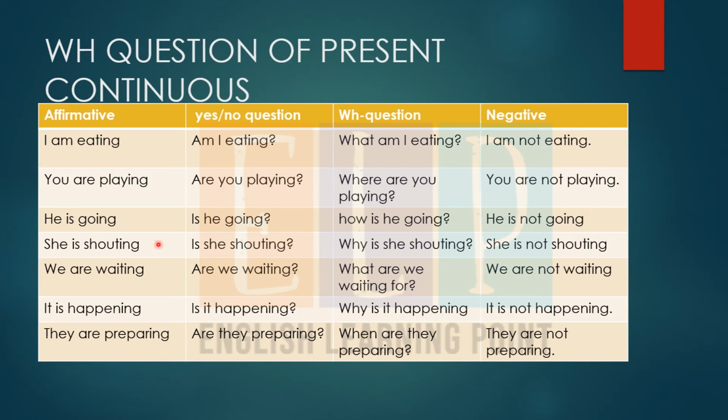So here we have discussed the chart. Over here we have our affirmative forms, and these are our interrogative sentences, and these all are WH interrogative sentences, and these all are negative sentences. All right, understand?